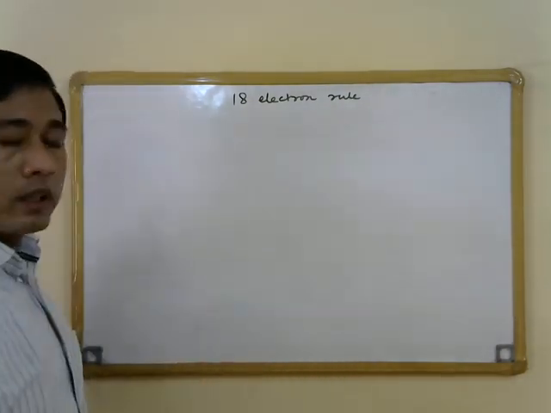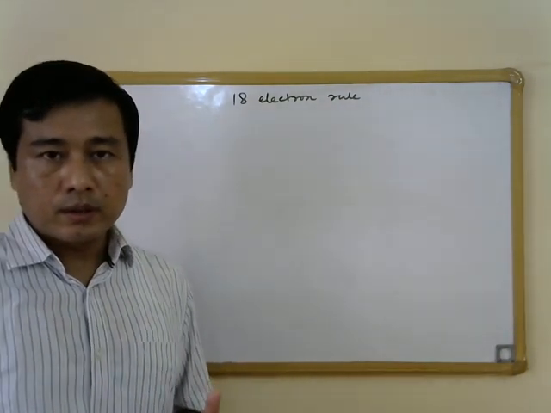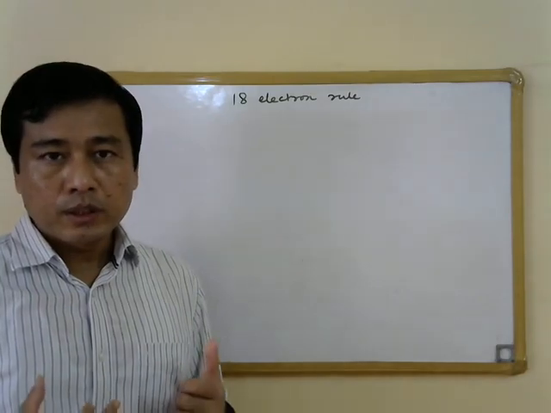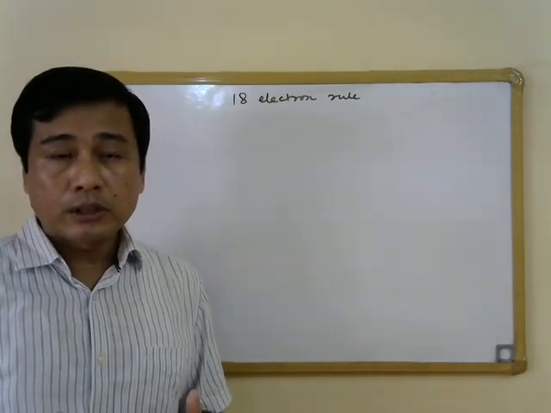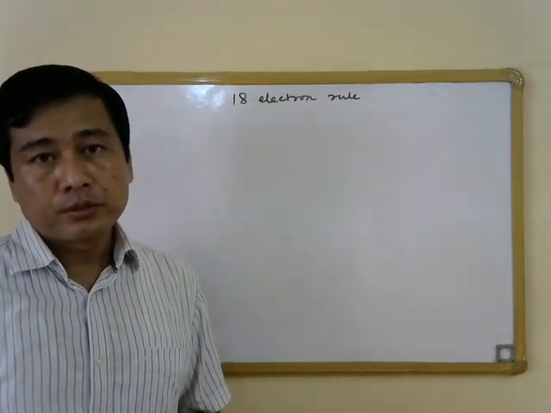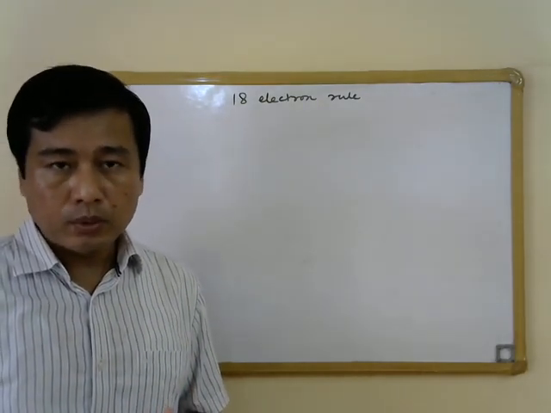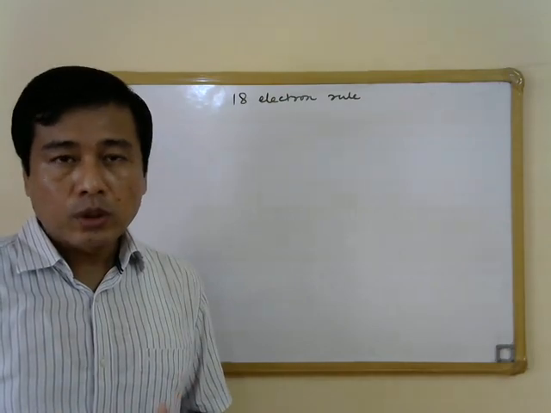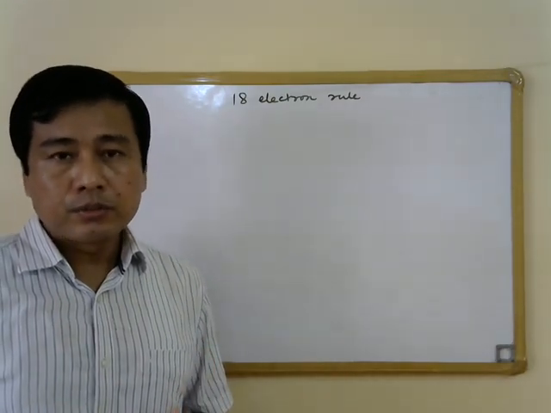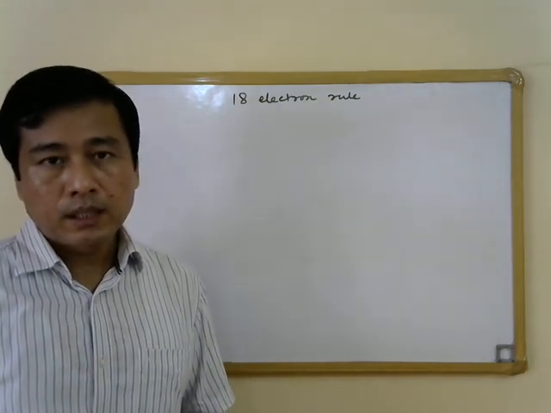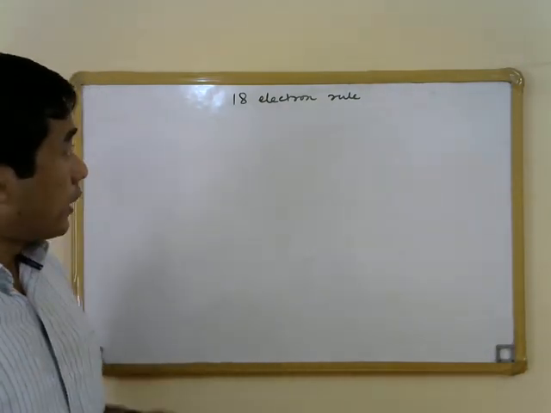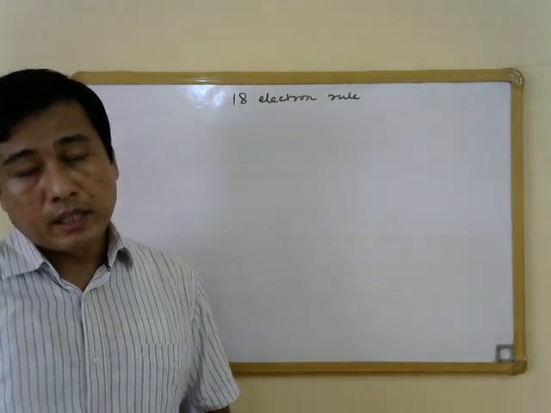And the 18 electron rule is a very important and very strong concept which allows us to predict the stability of many of these organometallic compounds, as well as at times we can also predict the number of different metal-metal bonds within a given complex, and that is why it is important that we learn about the 18 electron rule.